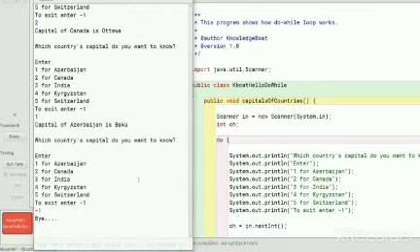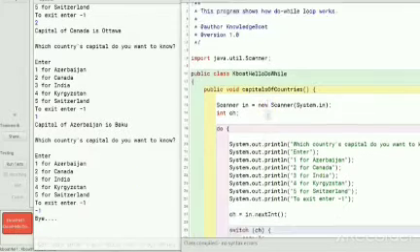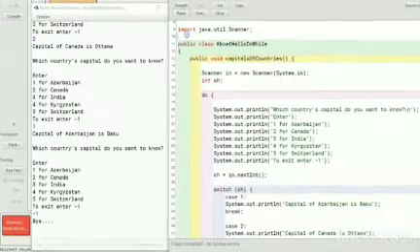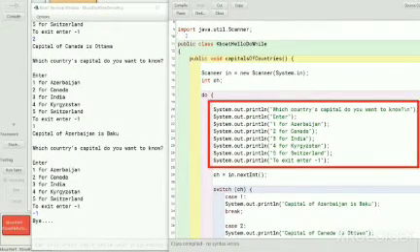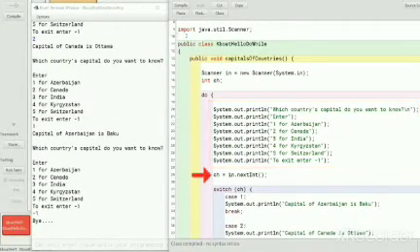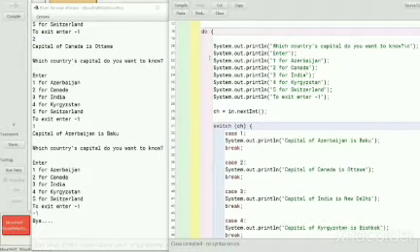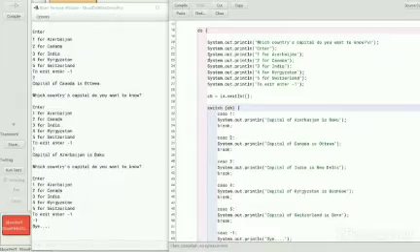This behavior is made possible by do-while loop. Let's look at the code of this program now. These println statements display the menu. Then we accept the user's choice with the help of scanner class. After that, we have the switch statement which helps in displaying the capital of the country user asked for. All these statements are contained within a do-while loop.